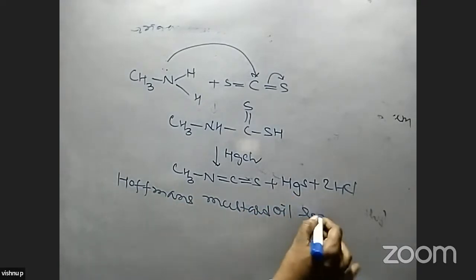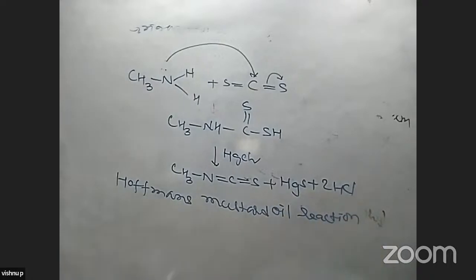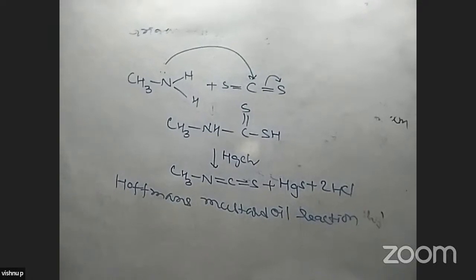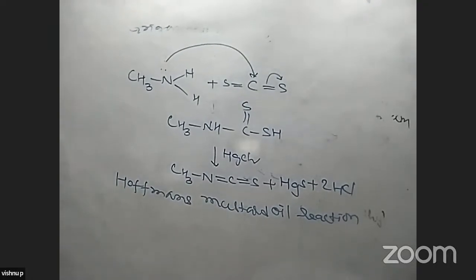This is also a test for amines. Okay, one test for amines. What type of amines? Primary amines. Primary amines form isothiocyanates that smell like mustard oil. That is a pungent smell. This is Hoffman's mustard oil reaction. It is also a test for primary amines. So primary amines are detected by this method.